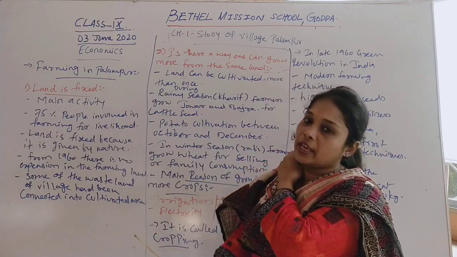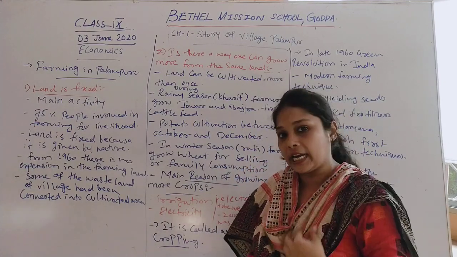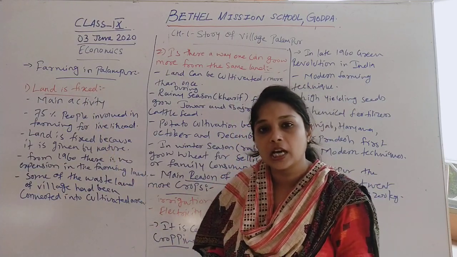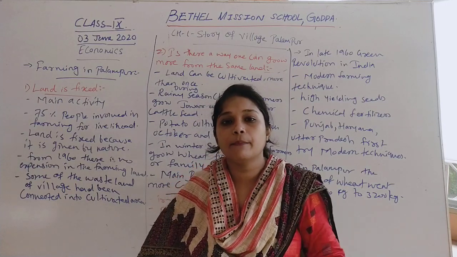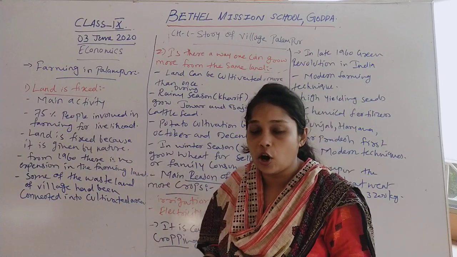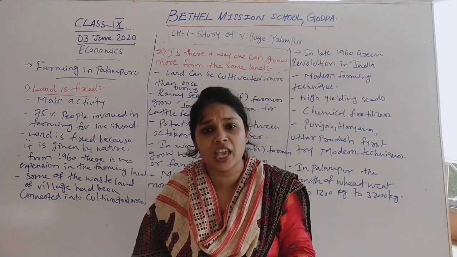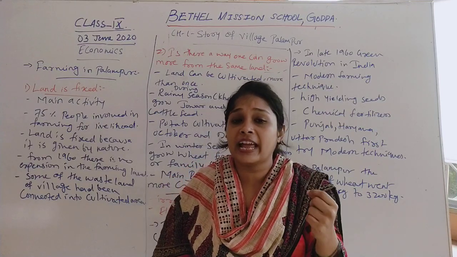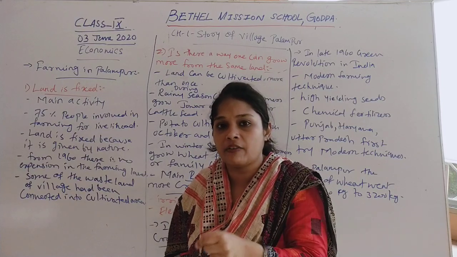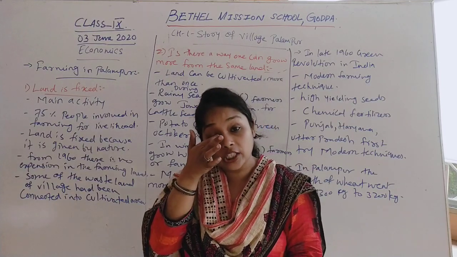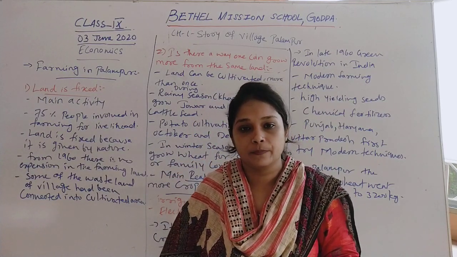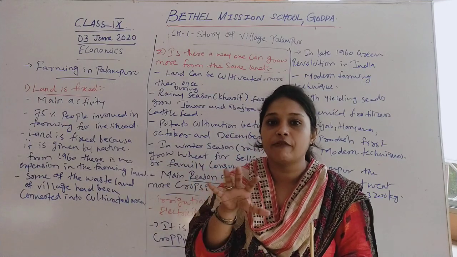Now when we talk about farming in Palampur, the very first feature of land is that it is fixed. As land is a natural resource, it is a gift of nature. It is available in nature, it is not man-made. So we can say that land is perfectly inelastic, a perfectly inelastic factor of production. Perfectly inelastic means we cannot increase the land or decrease the land. It is fixed because nature has provided us that fixed land.